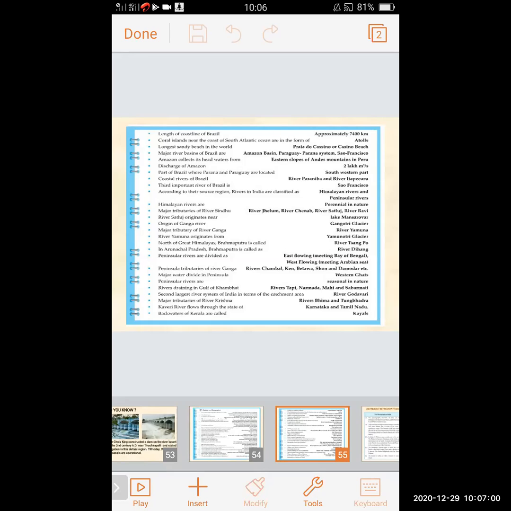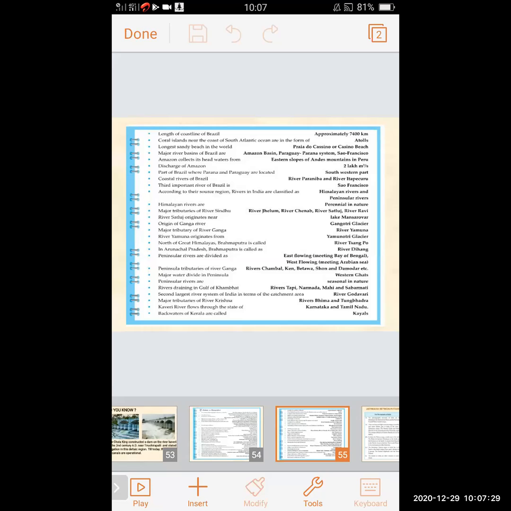Major tributaries of river Sindhu. The major tributaries of river Sindhu are River Jhelum, River Chenab, River Satluj, and River Ravi. We have to learn this while map reading. The question comes: which are the major tributaries of river Sindhu? The answer is River Jhelum, River Chenab, River Satluj, and River Ravi.